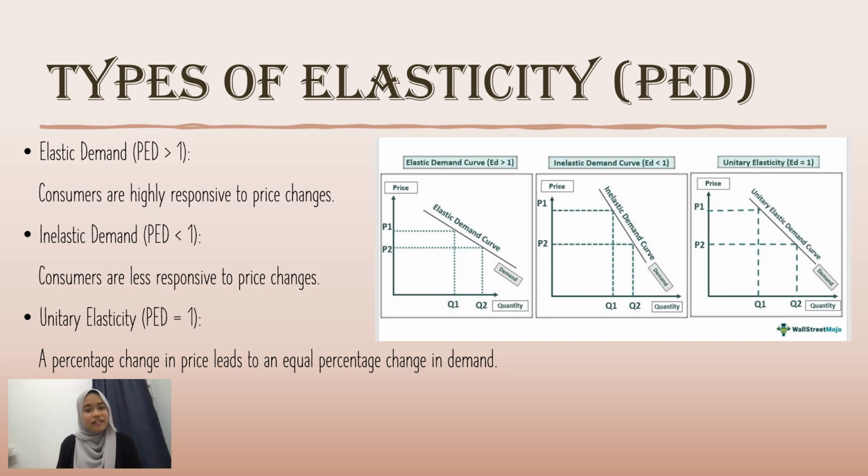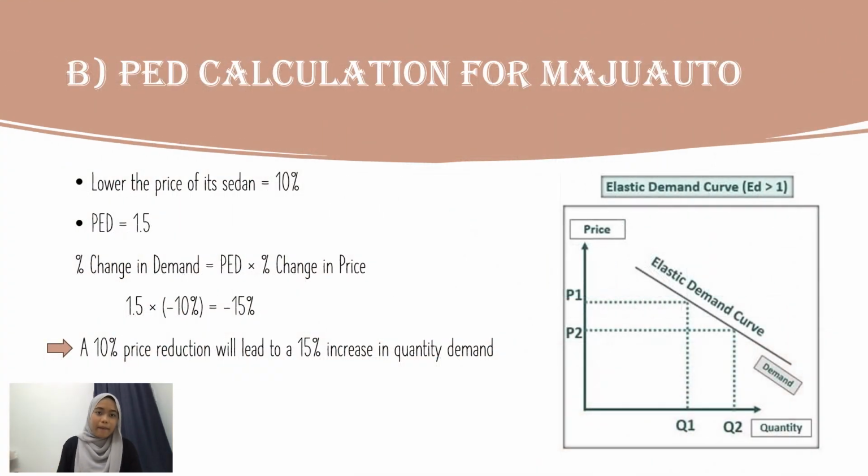Next, let's move to the calculation for MajuAuto's price elasticity of demand. MajuAuto has decided to lower the price of its sedan by 10%, given that the PED for this car is 1.5. We can calculate the expected change in demand. A 10% price reduction will lead to a 15% increase in quantity demanded. Since the demand is elastic, the percentage increase in demand is greater than the percentage decrease in price.